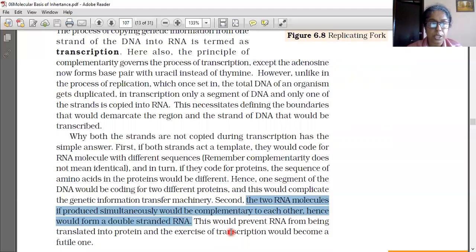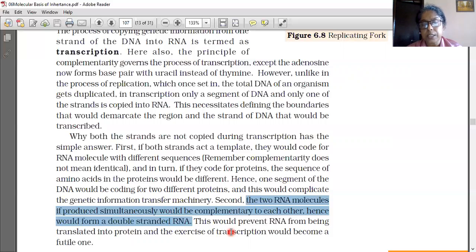The main thing discussed here is that in transcription, only a segment of one of the polynucleotide chains of DNA participates. Two polynucleotide chains are there for DNA, and from those, only one participates, and not even that one fully, only some particular segment of it. So in this process, the boundary of DNA from where transcription takes place is important.